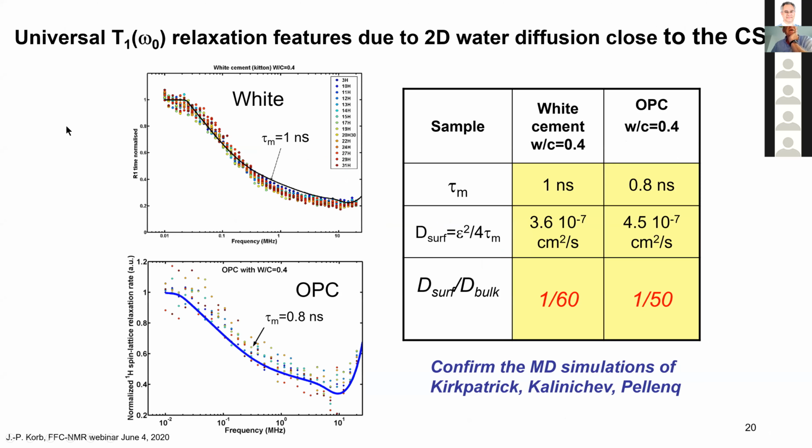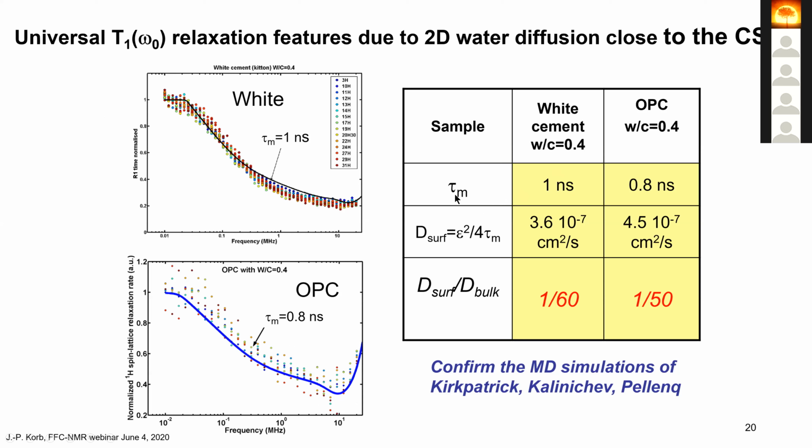And it turns out that now we change the system from concrete to white cement, where the amount of ferric ion is very low, or to ordinary Portland cement, where you have about 2% of ferric oxide. And here, when you increase the amount of ferric ion, you start to see the bump here due to the nuclear paramagnetic relaxation. So it seems to be a universal result because you have still the bilogarithmic dependence. Even with the complexity of the system, you have a very simple explanation of this field cycling.